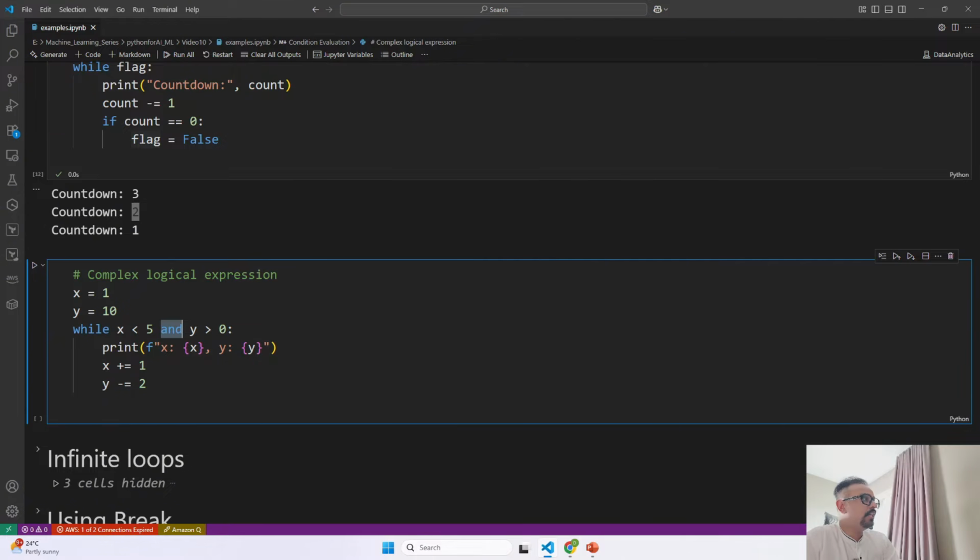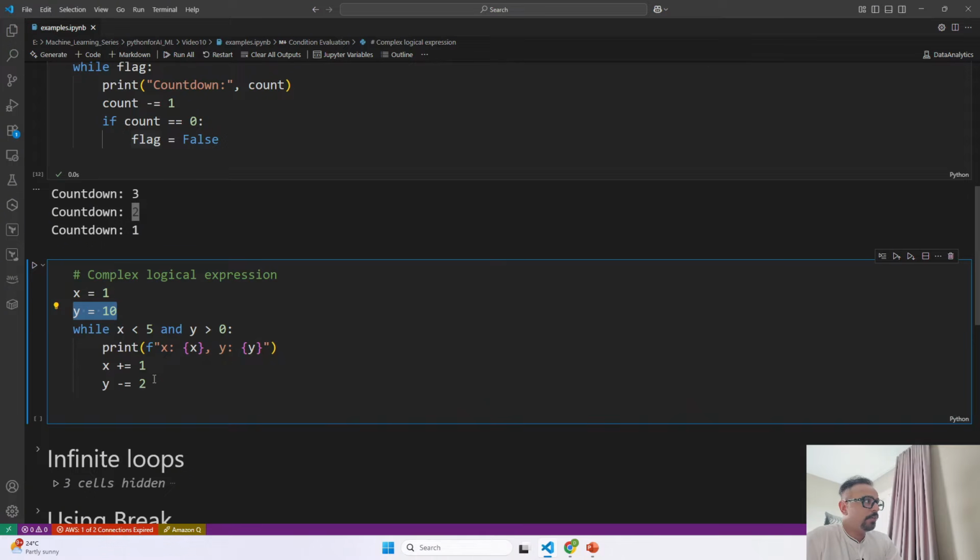It starts with x is equal to 1 over here and y is equal to 10. Then each iteration it prints their value with this print statement, and then it comes down and there is an increment of x plus 1 for the x value. So every time it iterates, it is going to increment the x value by 1, and every time it iterates, it is going to decrement the y value by 2.